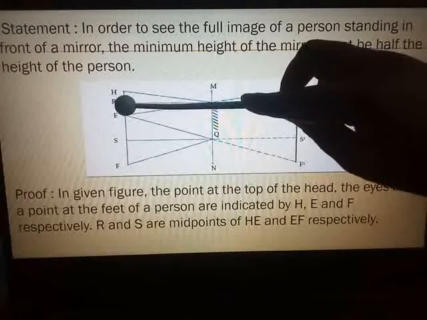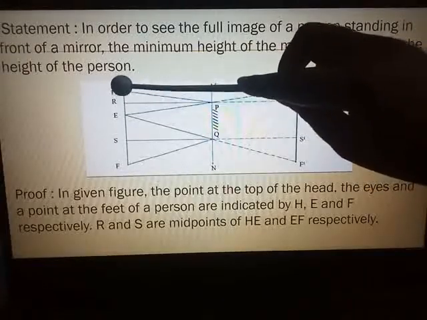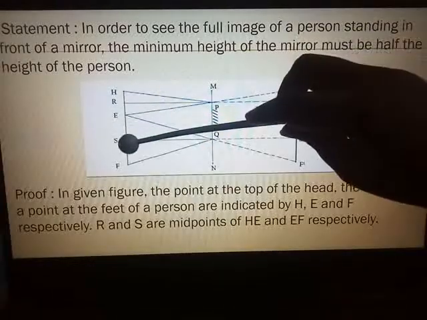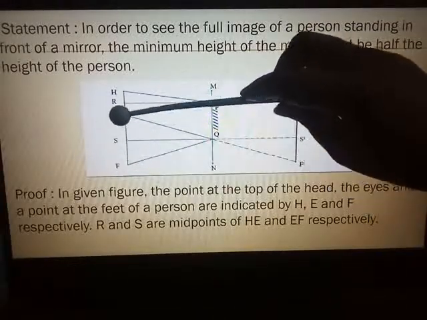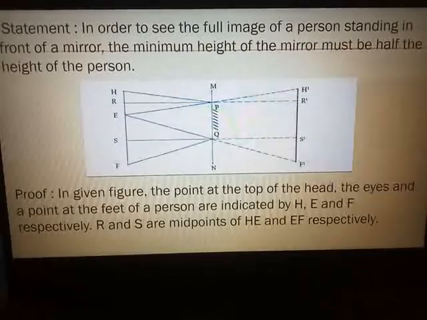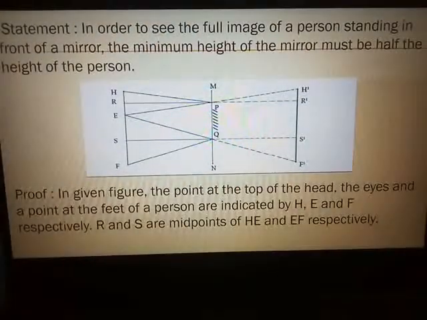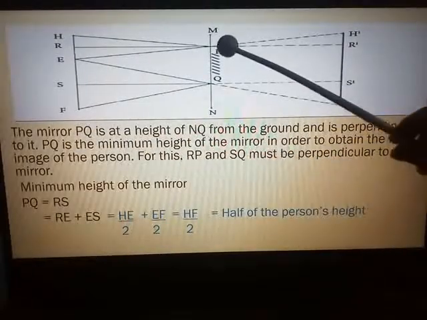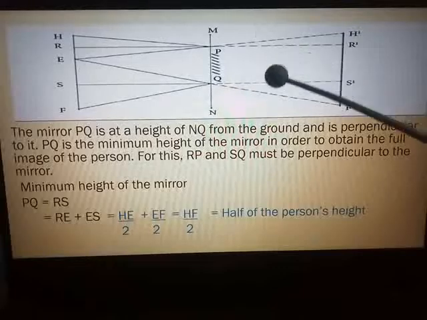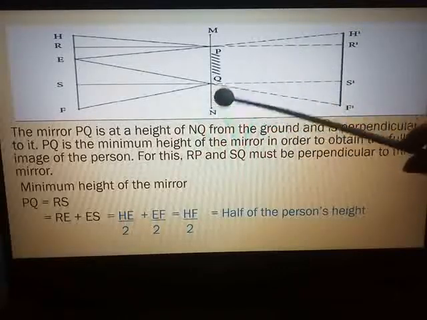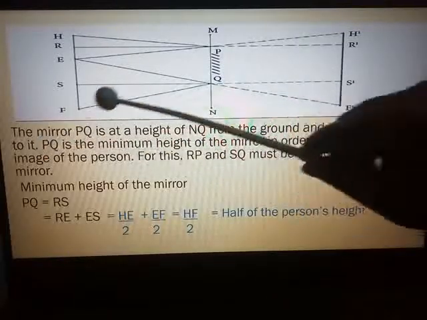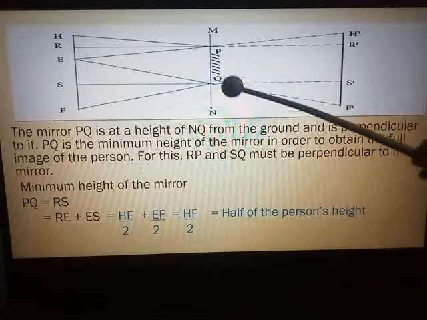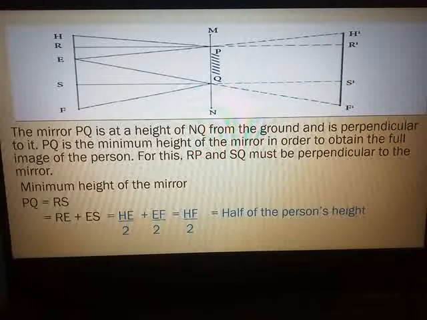So here R is the midpoint of H and E, so HR is equal to RE. And S is the midpoint of EF, so ES is equal to SF. Application of geometry. Next, the mirror PQ is at a height NQ from the ground and is perpendicular to it. You can see this mirror. PQ is the minimum height of the mirror in order to obtain the full image of the person.